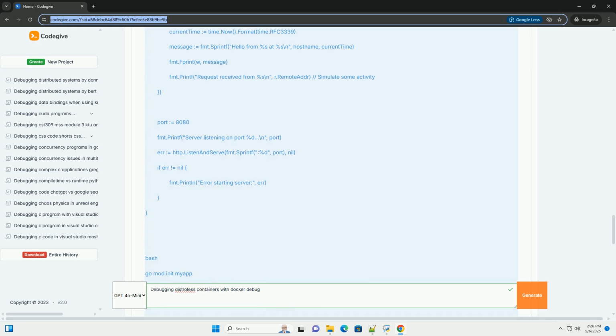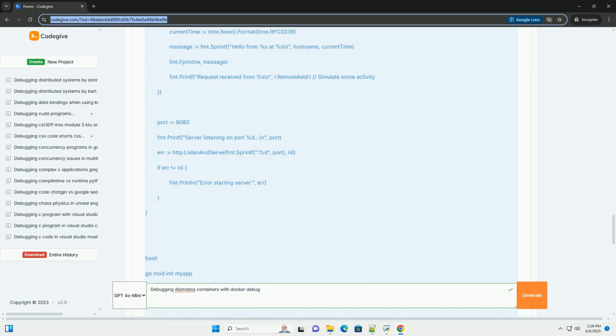5. Step-by-step guide to debugging with Docker Debug. Here's a detailed step-by-step guide, including code examples. Step 1. Create a sample Distroless application. Let's create a simple Python web server using a Distroless base image. This will simulate a scenario where we might need to debug a real-world application. This simple Flask application exposes a web endpoint at the root path /.